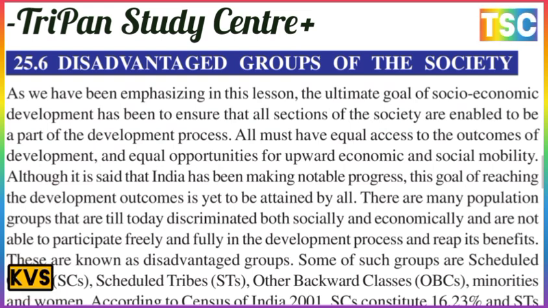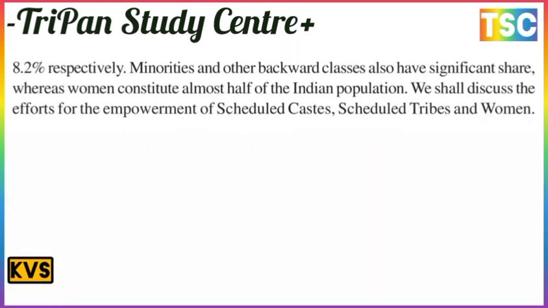According to the Census of India 2001, SC consists of 16% and ST 8.2% respectively. The minorities and Other Backward Classes also have a significant share, whereas women consist of almost half of the Indian population. We shall discuss the efforts for the empowerment of Scheduled Castes, Scheduled Tribes, and women.